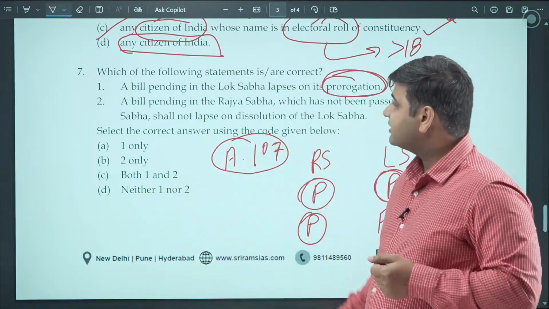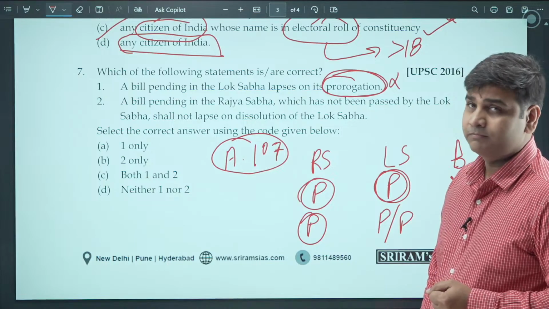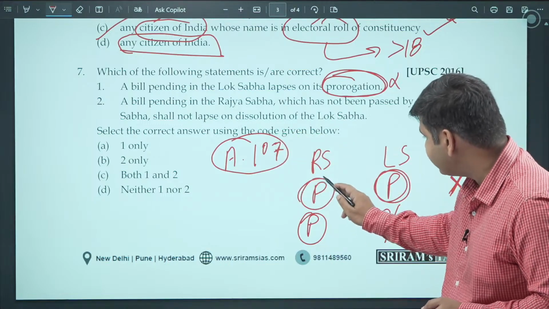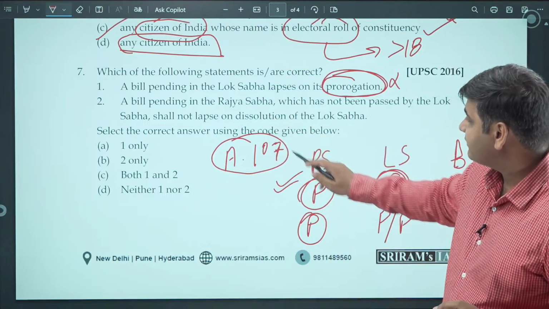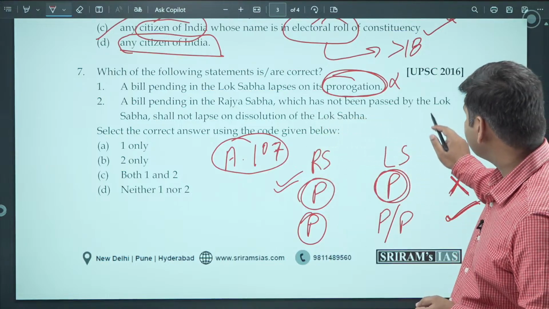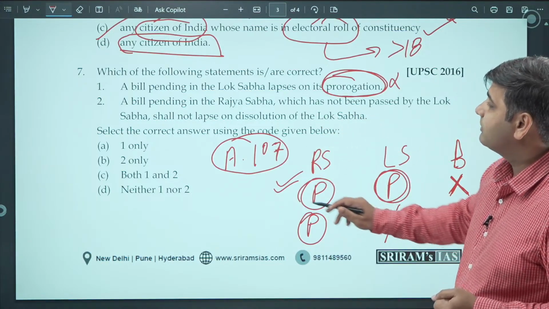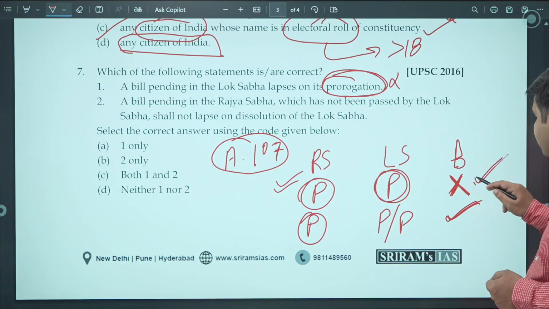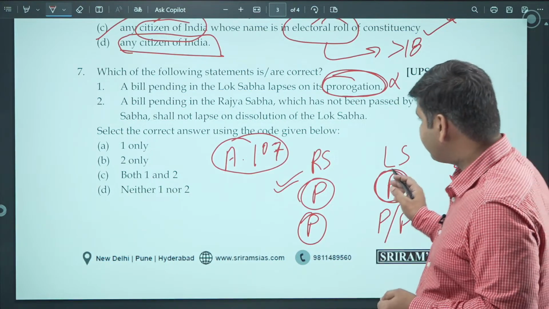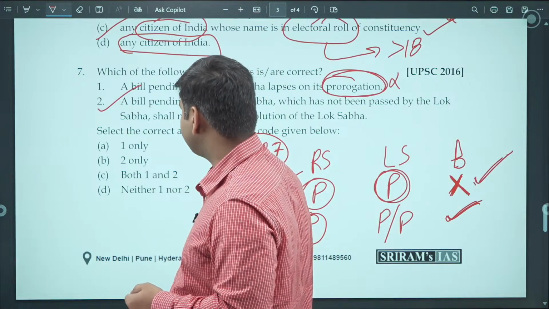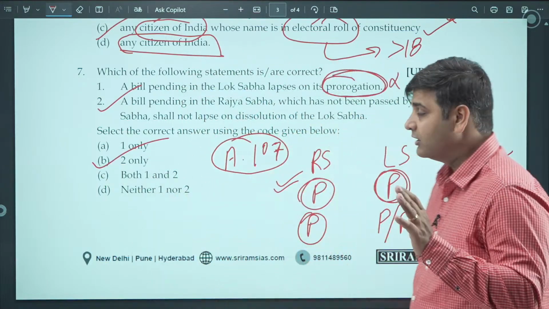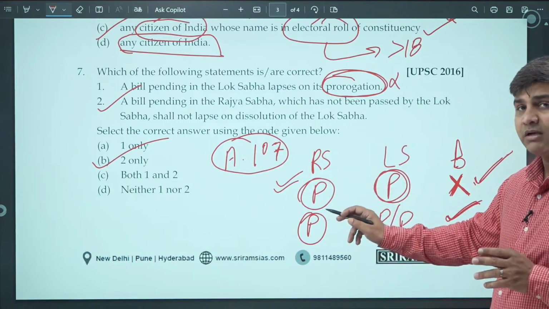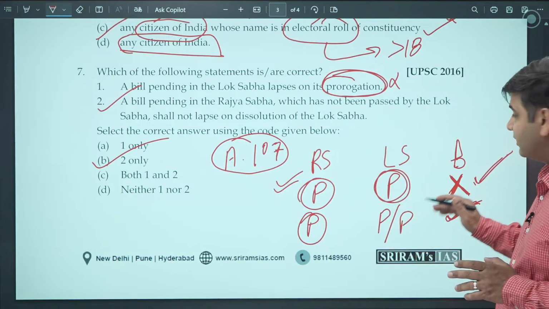Okay. Second statement, a bill pending in Rajya Sabha which has not been passed by the Lok Sabha. So a bill which is pending in Rajya Sabha, see this condition. The bill which is pending in Rajya Sabha which has not been passed by the Lok Sabha shall not lapse on the dissolution of the House. So it is fulfilling this particular condition, and for that reason statement number 2 is a correct statement and B is the correct answer. So you have to read article 107 very closely. A bill which is pending in the Rajya Sabha but not passed by the Lok Sabha does not dissolve.